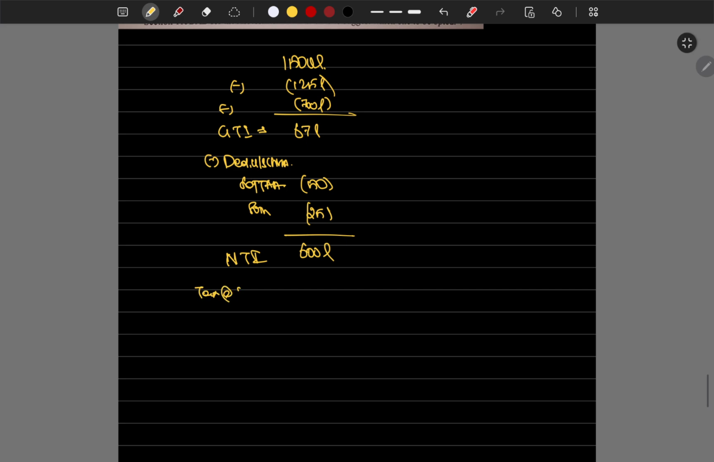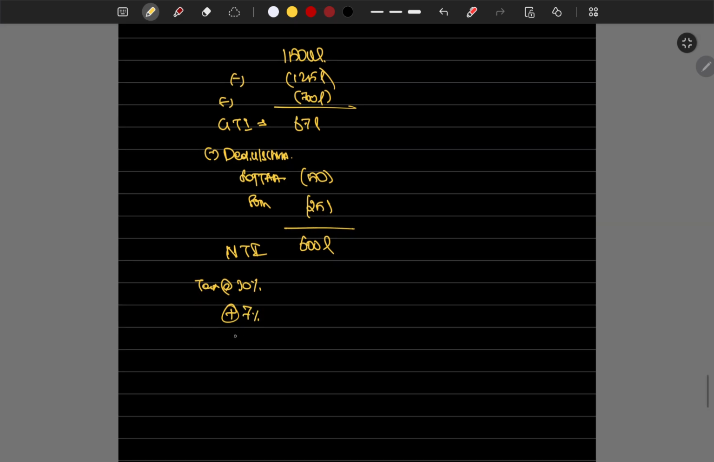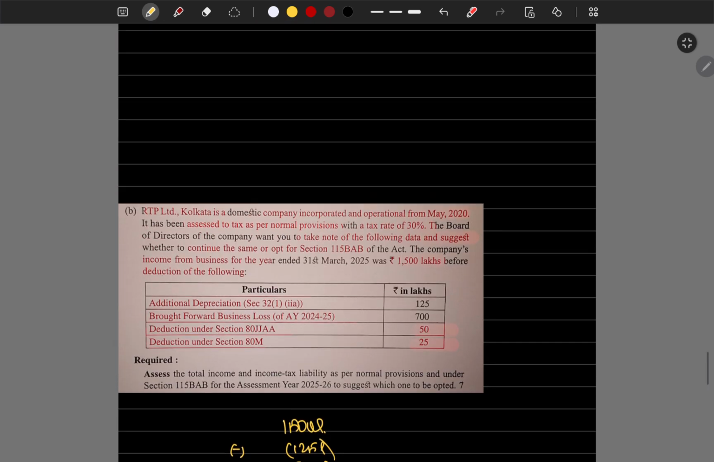Tax liability at 30% on 600 lakhs is 180 lakhs, which is 1.8 crores. So 7% surcharge would be levied plus 4% cess. So total, 600 into 30% plus 7% plus 4%, which is 200.3 lakhs is the tax liability. Yes, okay, this is as per normal provisions.